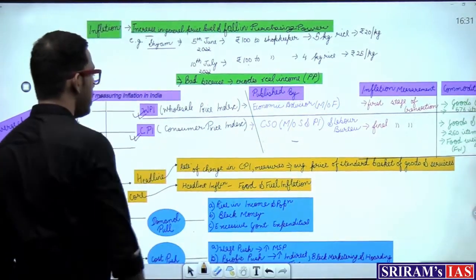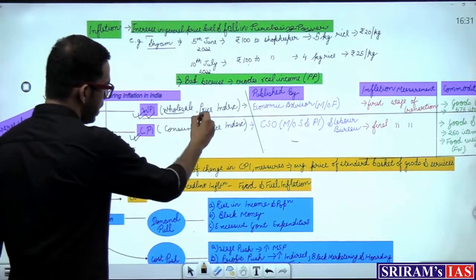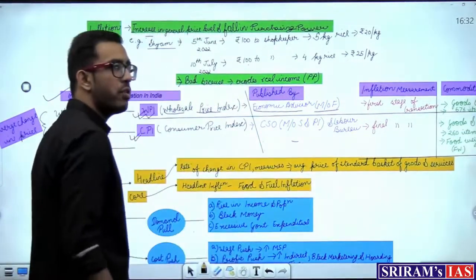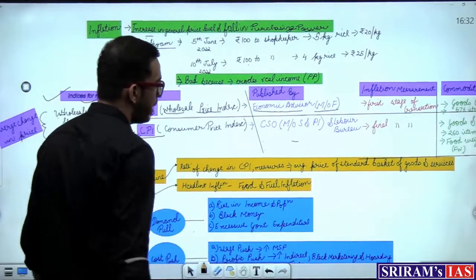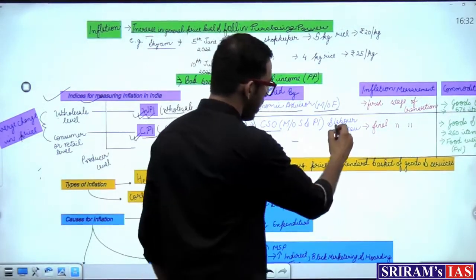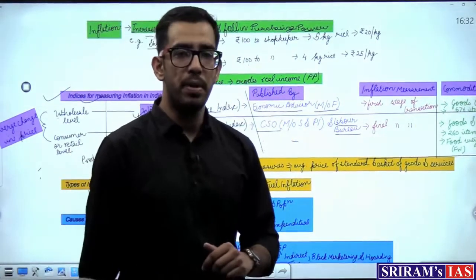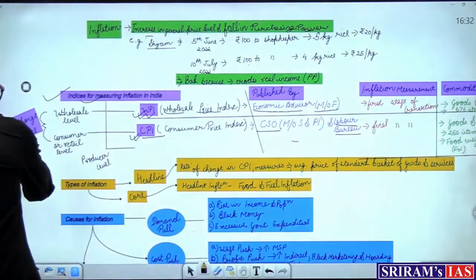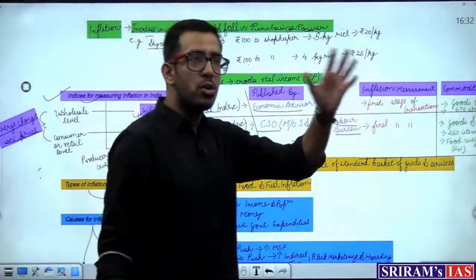So, indices for measuring inflation. First, WPI, that is wholesale price index, and it is published by the Economic Advisor, which comes under the Ministry of Finance. This is an important fact you have to remember. And second is your consumer price index, which is published by the Central Statistical Organization and Labour Bureau, which comes under the Ministry of Statistics and Programme Implementation. So these are the two indices. What do they basically do? They calculate the average change in price from a certain point to today.